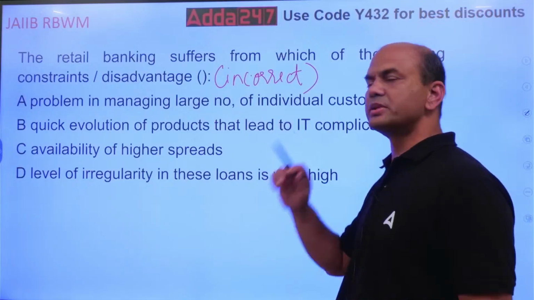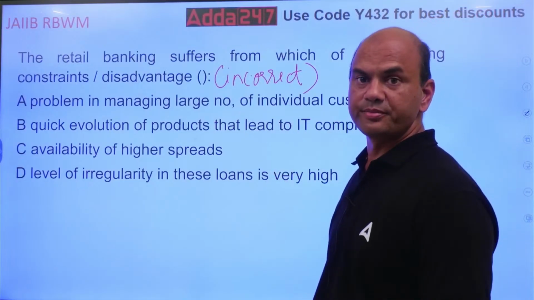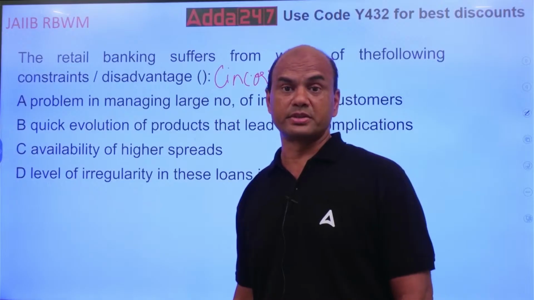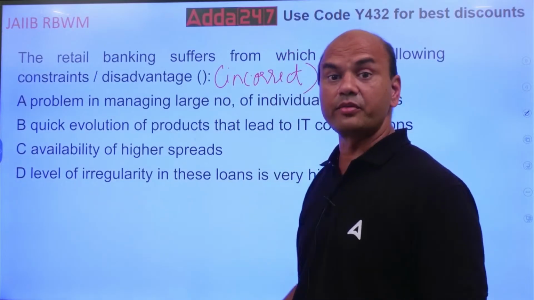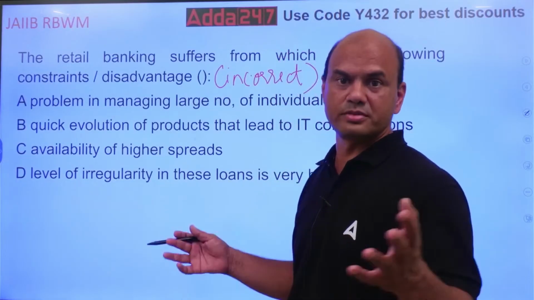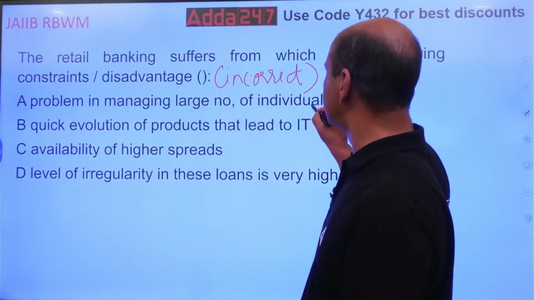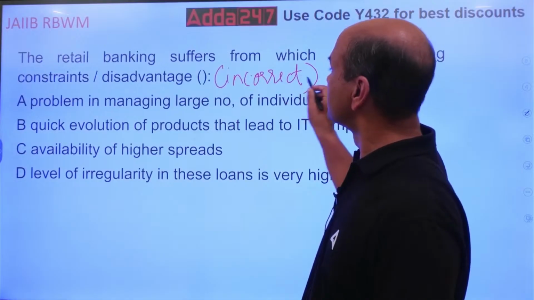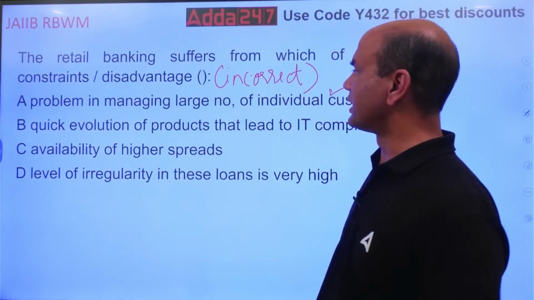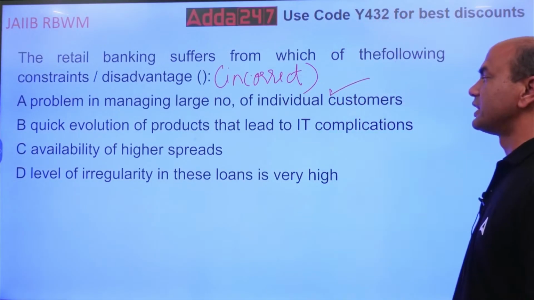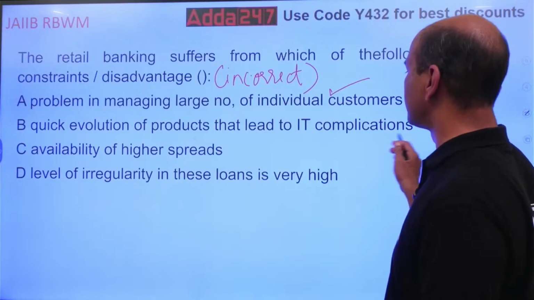Large number of customers. Is it the feature? It is, because you have to handle large number of customers, huge. Whereas in corporate banking, limited. So this is true. So incorrect one you have to find out. Second, quick evolution of products that leads to IT complications.